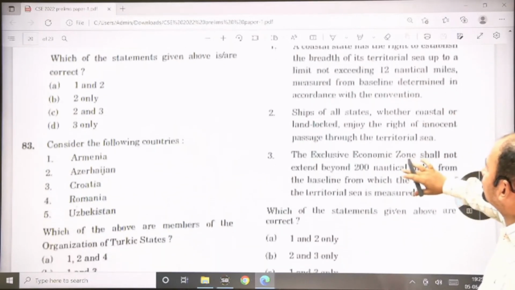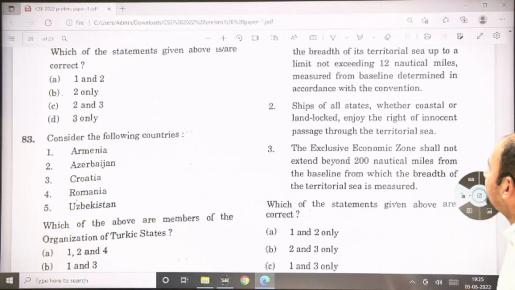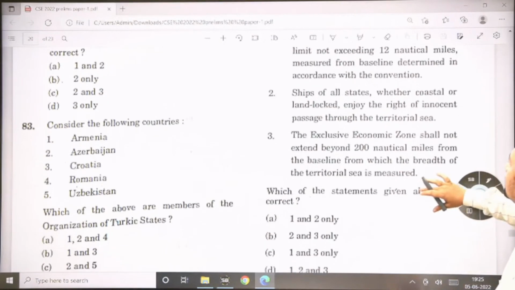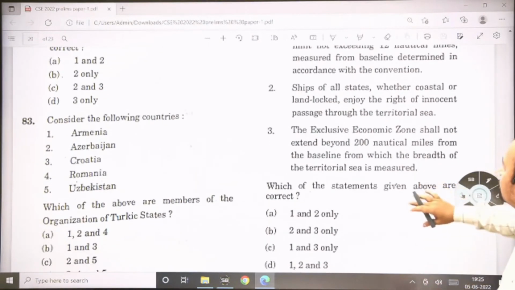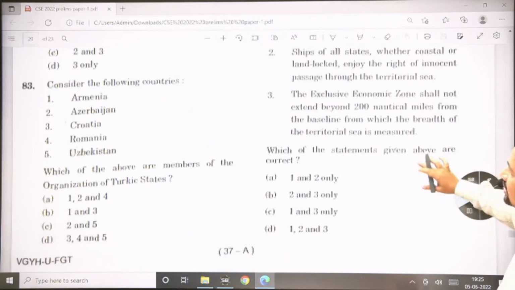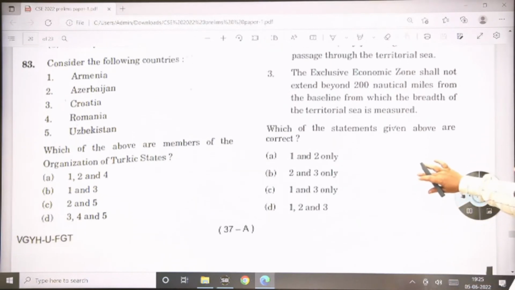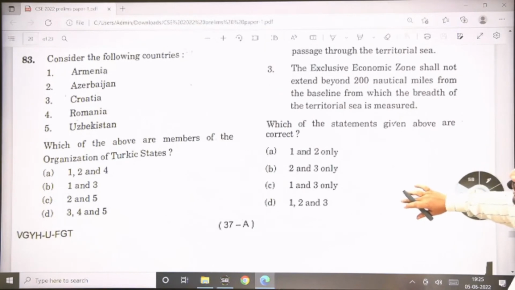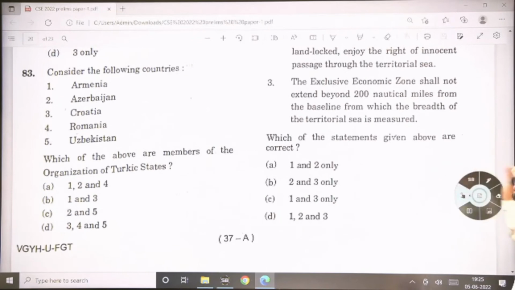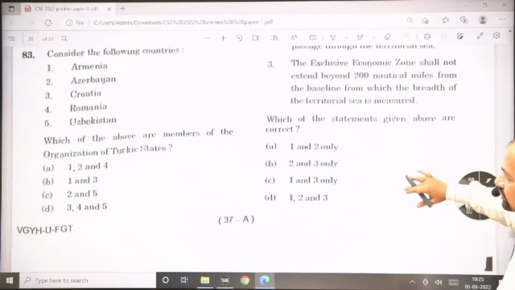Second, ships of all states, whether coastal or landlocked, enjoy the right of innocent passage through the territorial sea. This is also correct. And third, the exclusive economic zone shall not extend beyond 200 nautical miles from the baseline from which the breadth of the territorial sea is measured. So 200 nautical miles, this is also a correct statement for the exclusive economic zone. So the answer is D, 1, 2 and 3.